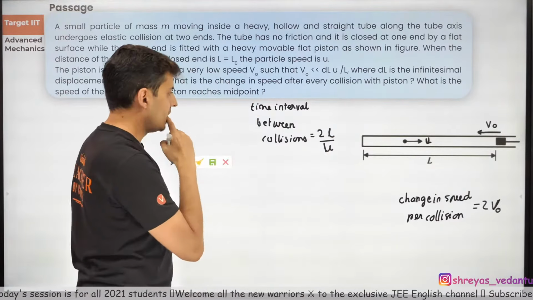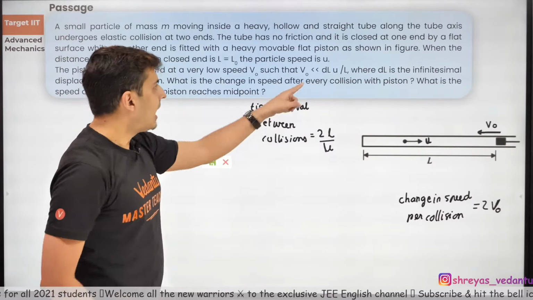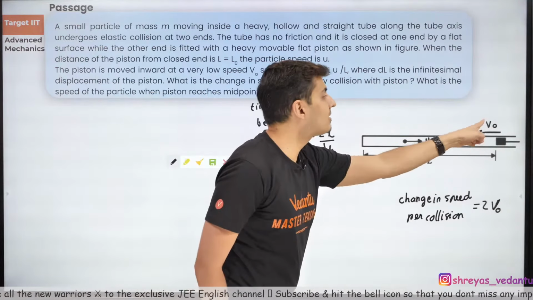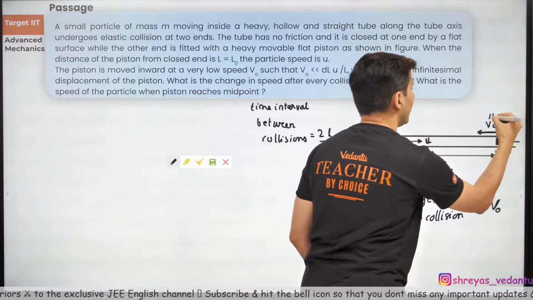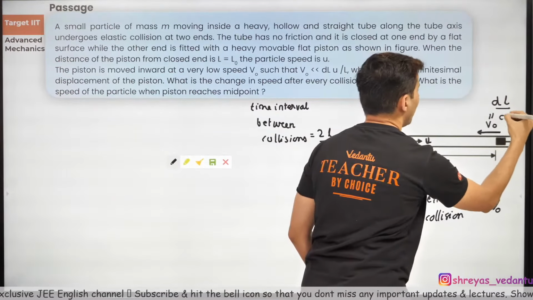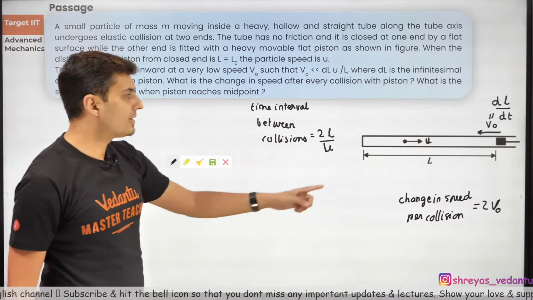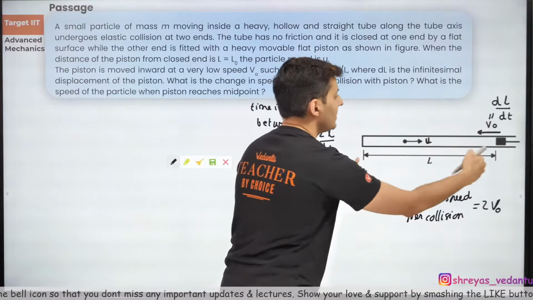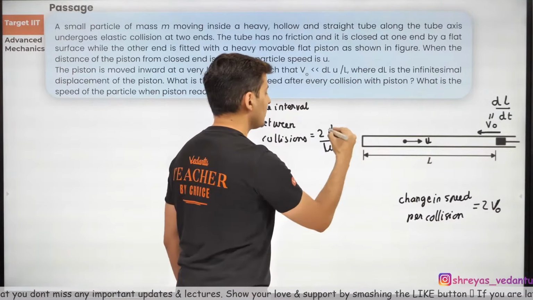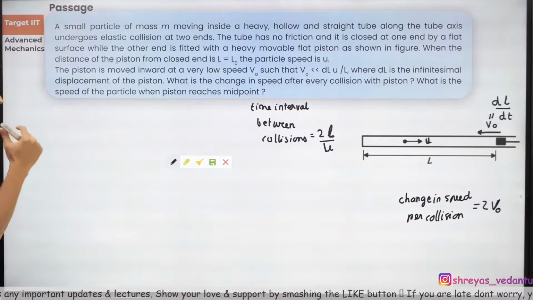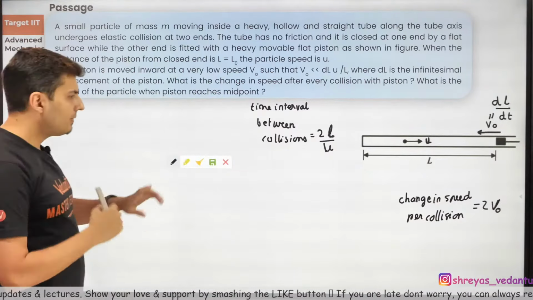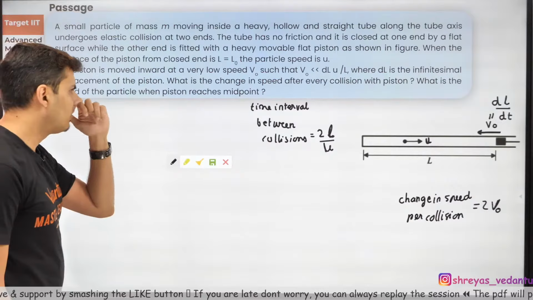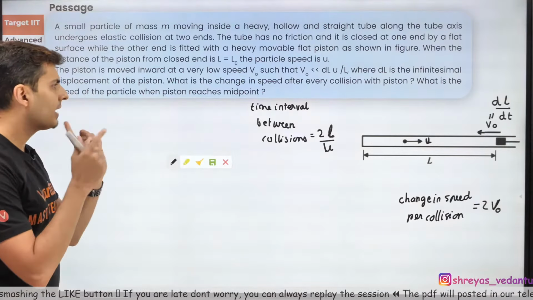One more thing. I have seen this term dl over here. Probably it is related to something. This velocity v0, can I not say this velocity v0 is dl by dt? Think about it. This velocity is how much this length changes with respect to time. Obviously, this L is the distance between the piston and the fixed end. So this is L. Now what do we need to do? I have the change in velocity per collision. I have the time interval between the collisions. I have dl by dt. Probably I can do something.